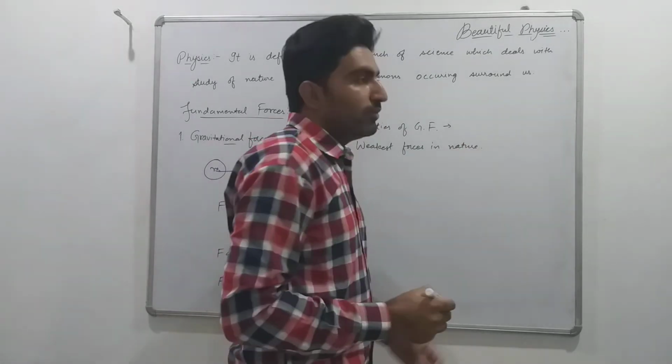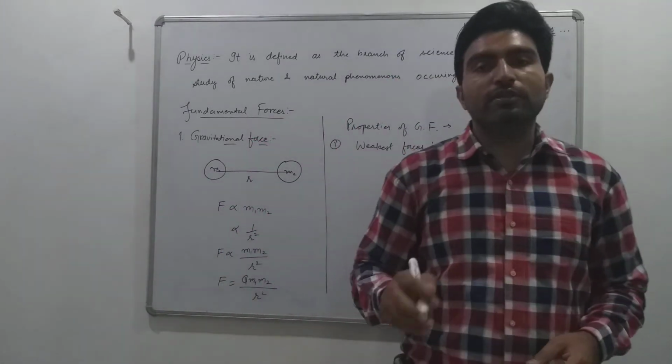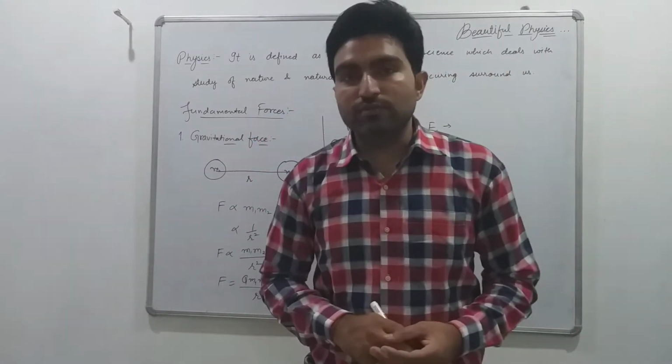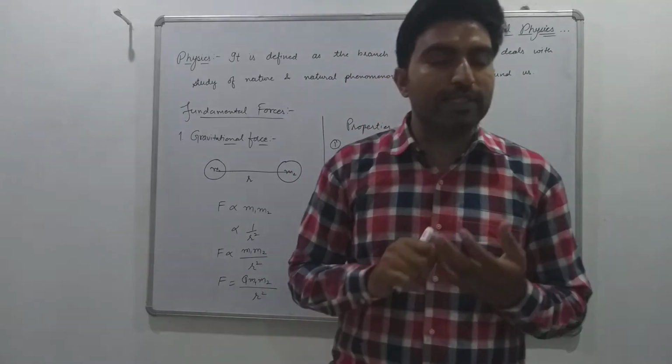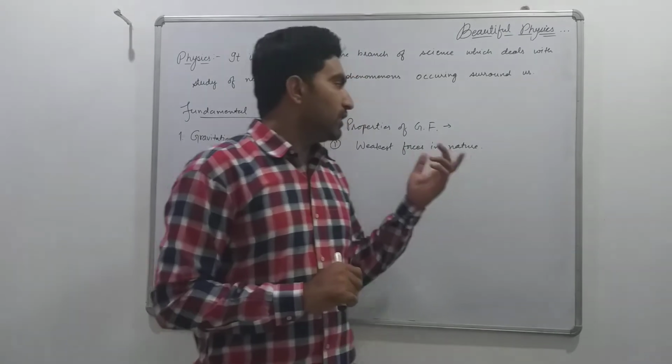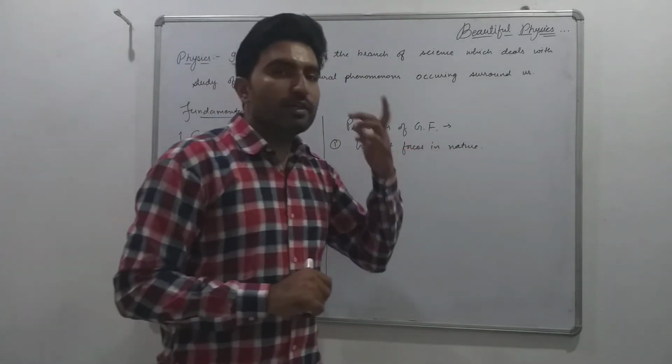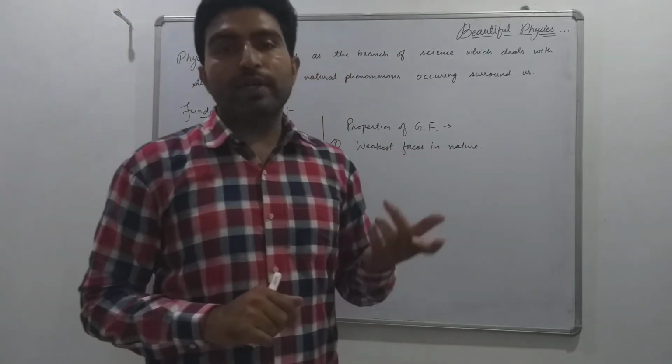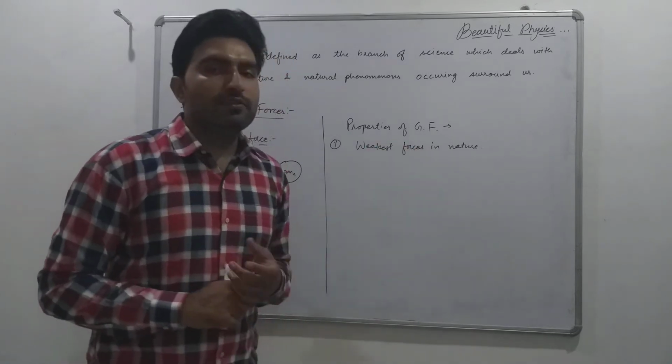When we discuss our next fundamental forces, like electromagnetic force, weak nuclear force and strong nuclear force, we will compare them with the gravitational force, and we will find that the gravitational force is the weakest force.